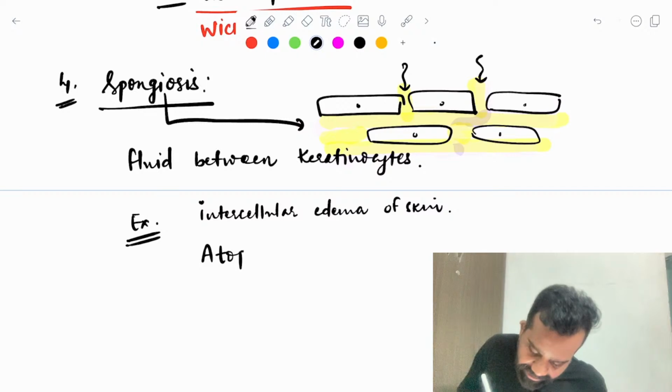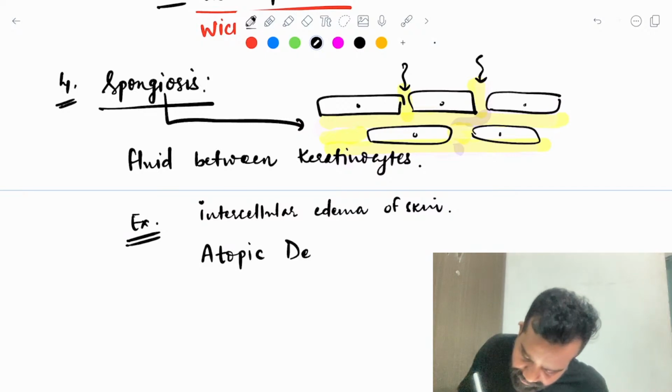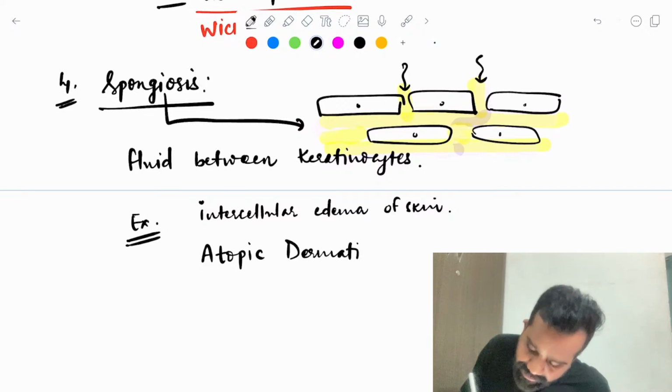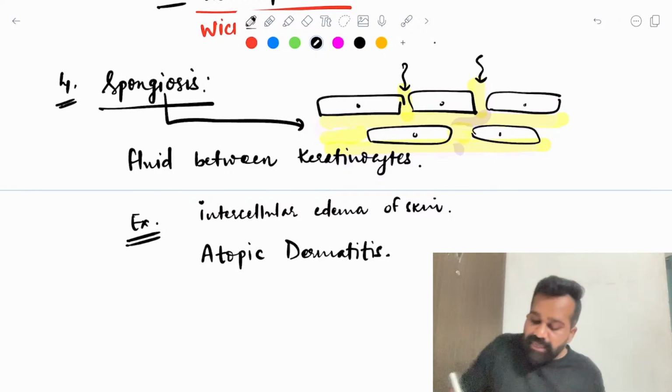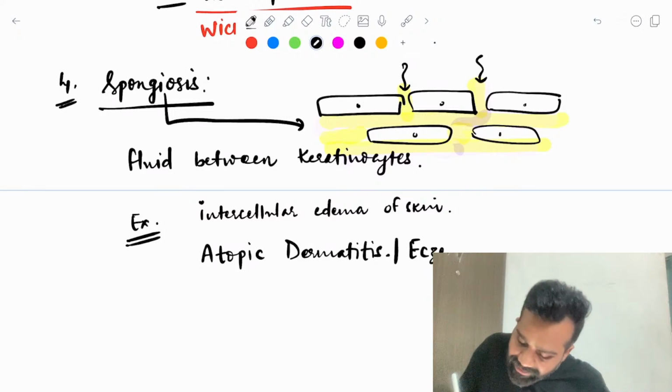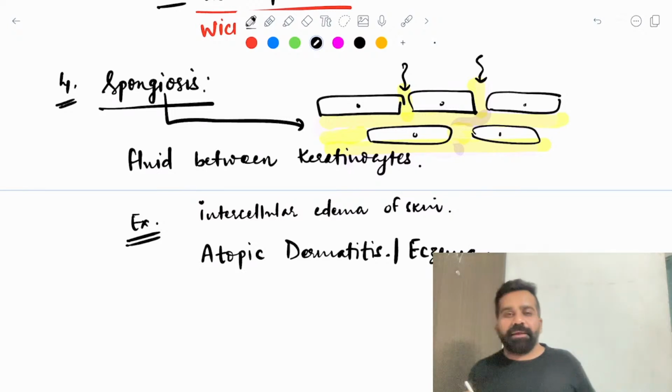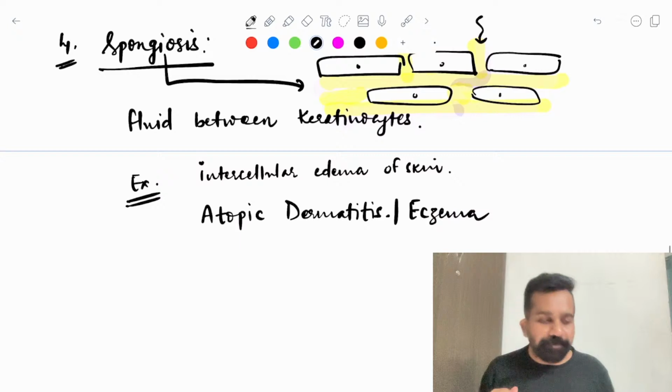You will see this in atopic dermatitis, which is also known as eczema.